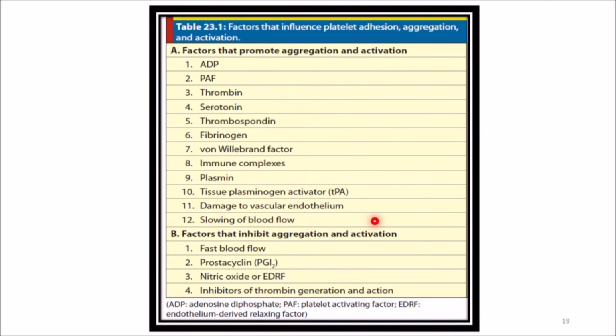Damage to the vascular endothelium can directly promote aggregation, as can slowing of blood flow. So these are the different factors that can promote aggregation and activation. What are the factors that inhibit aggregation and activation? Very fast blood flow, prostacyclin, nitric oxide, also known as EDRF, the endothelium derived relaxing factor. Also, inhibitors of thrombin generation and action can inhibit the aggregation and activation of the platelets.